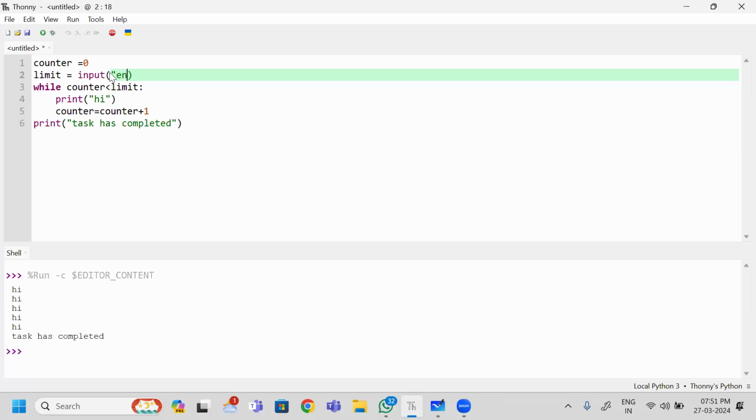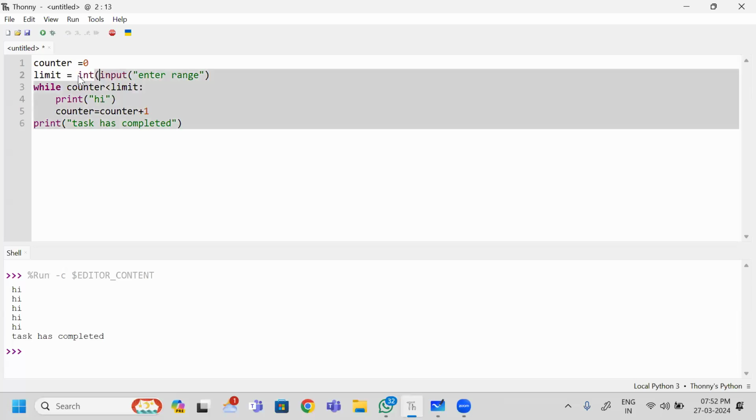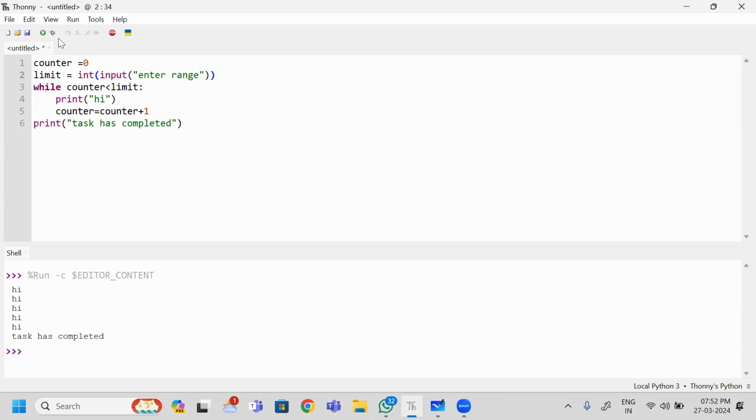So input, enter range. I am asking the range, so that many times the message is going to be repeated. Is it valid? No, because this input is accepting a string type. The string I have taken needs to be converted into the integer type again.